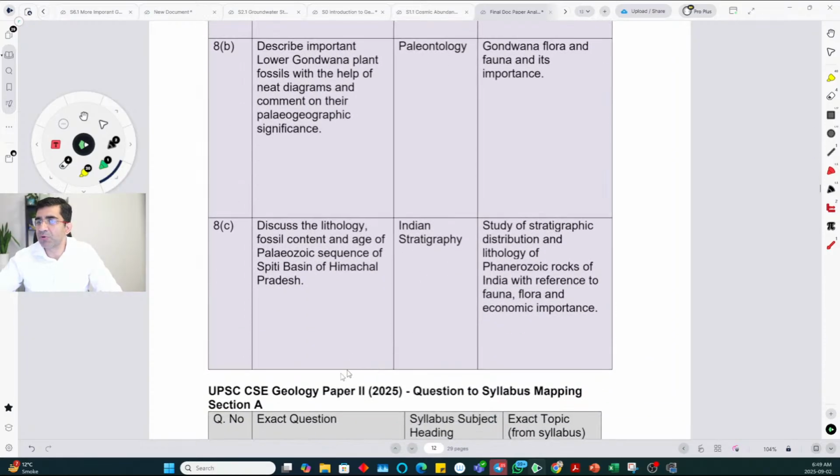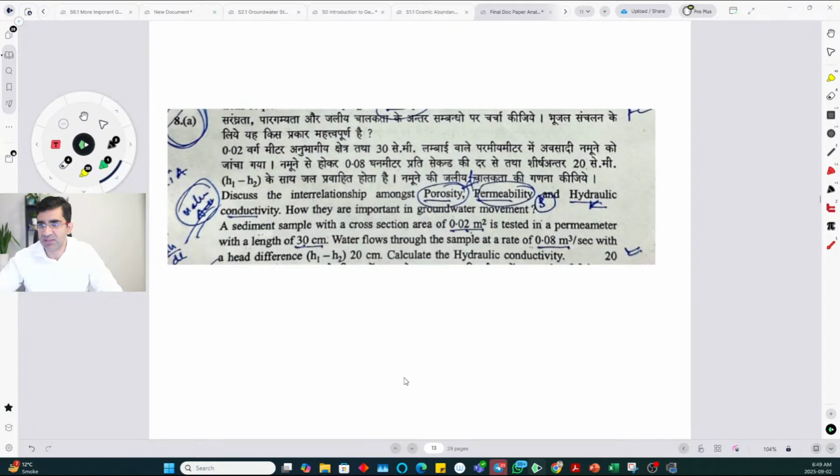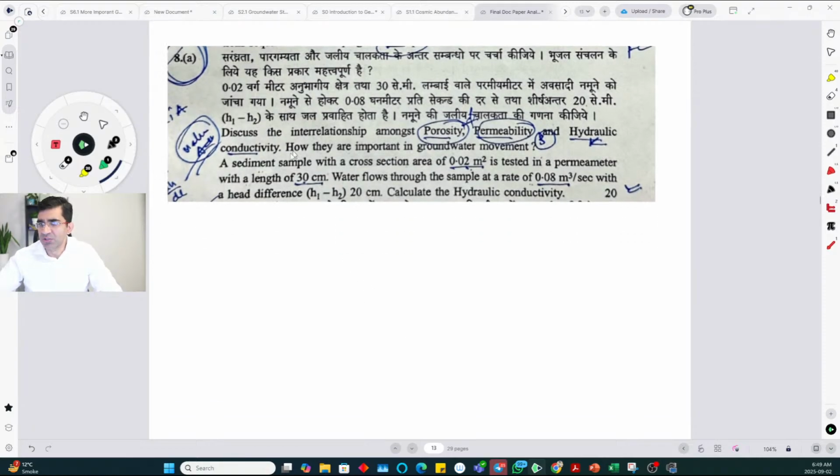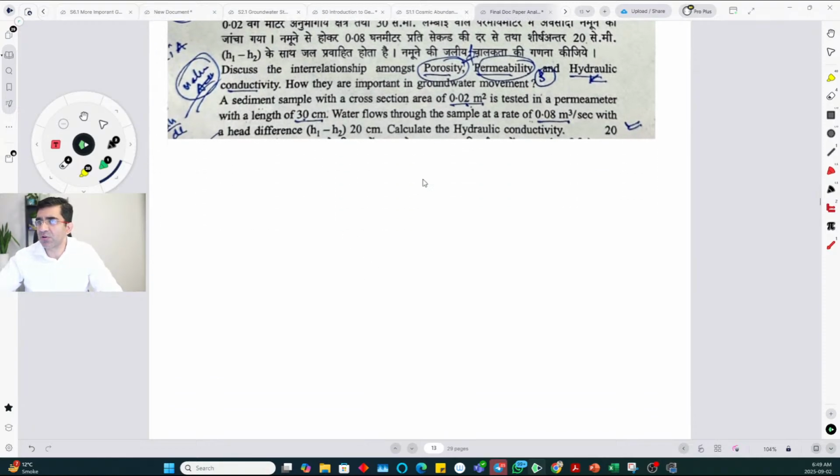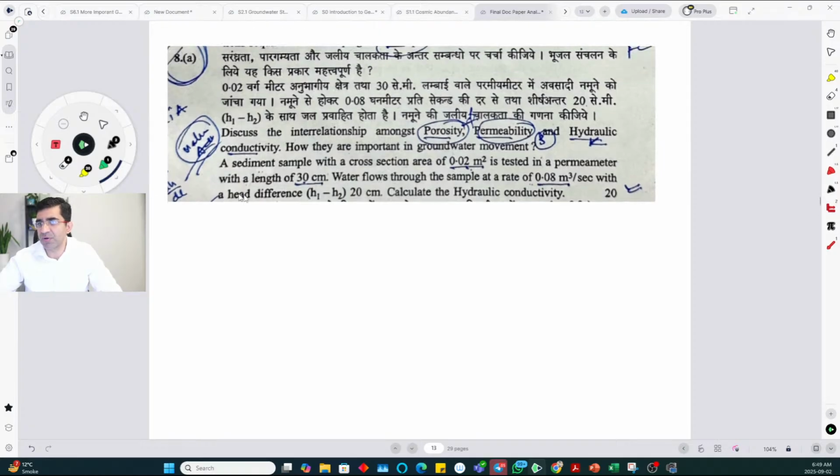And then maybe tomorrow we will go through paper 2 analysis in the next class. So this is the question. A sediment sample with a cross-sectional area is tested with a permeameter of length 30 centimeter. Water flows at a rate of 0.8 meter cube per second. Head difference is 20 centimeter. How do you calculate hydraulic conductivity?